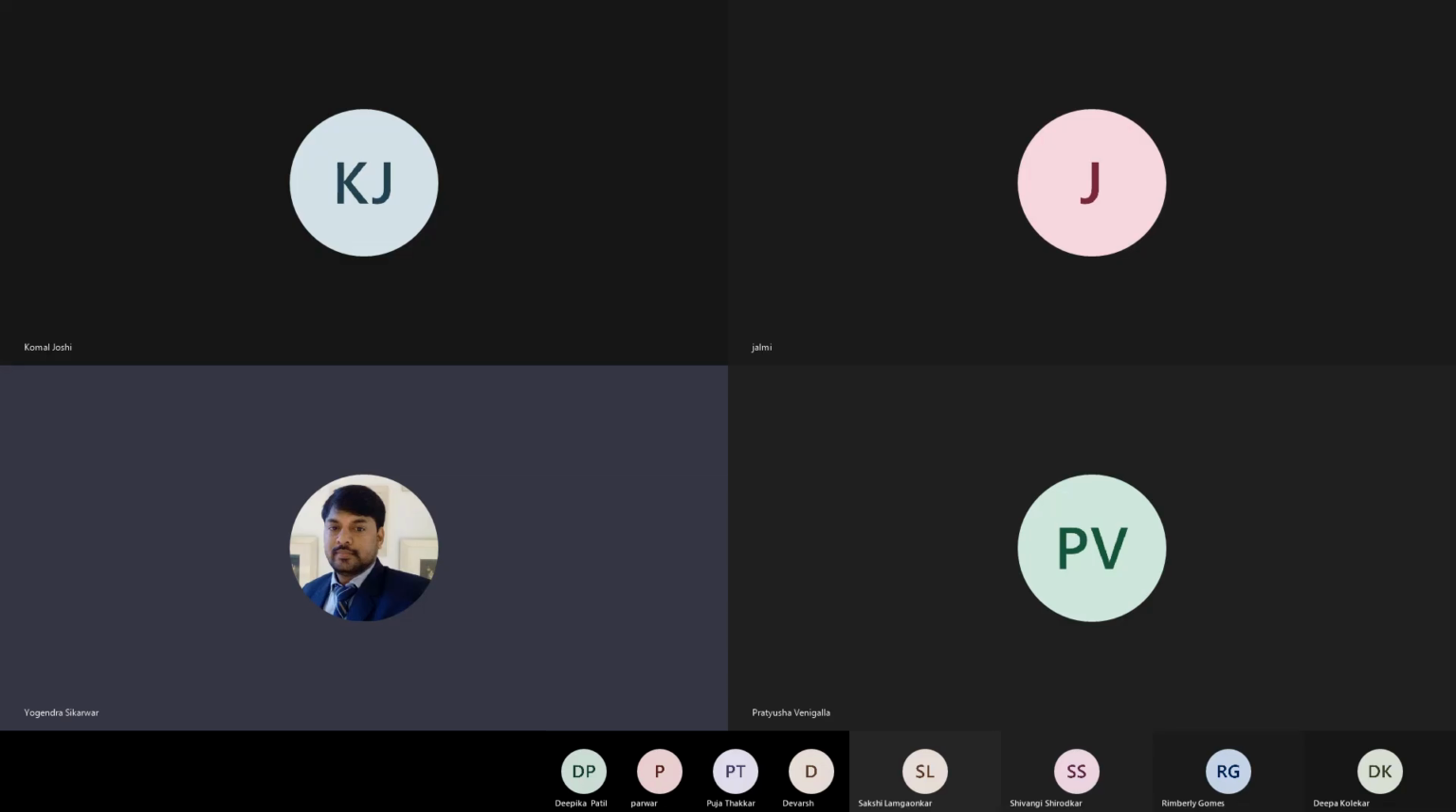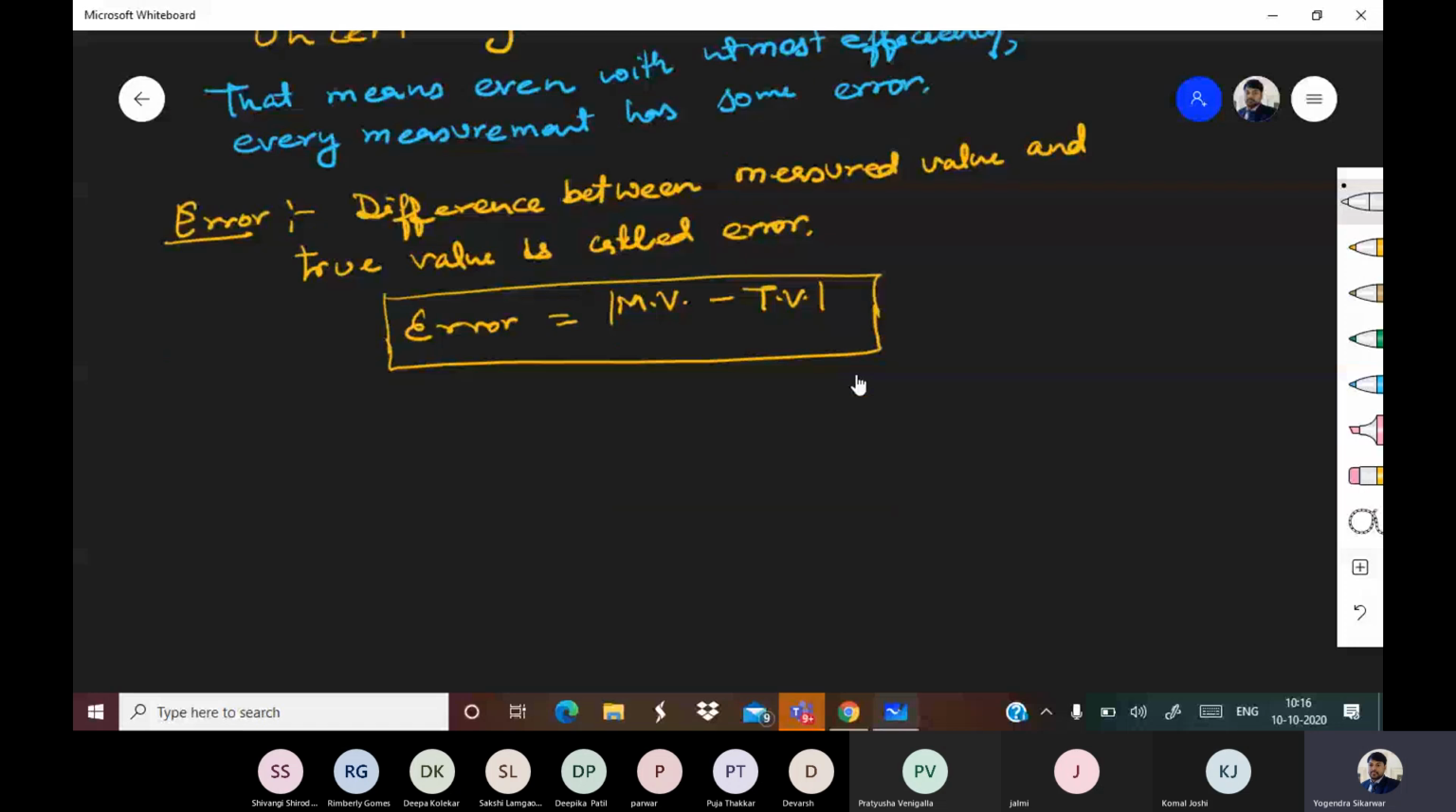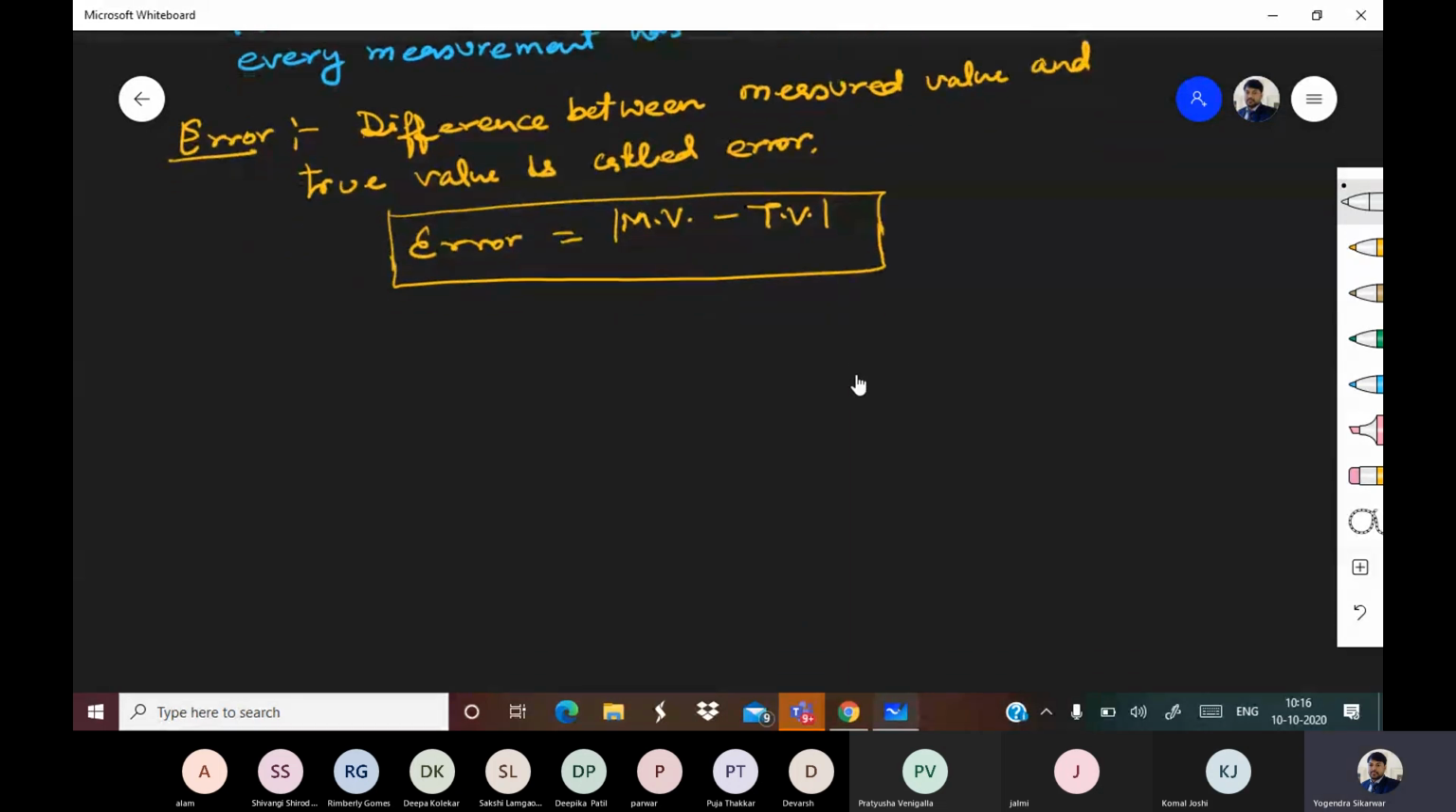About error, we have defined that error is the difference between measured value and true value. The difference between measured value and true value is called error. So suppose someone is measuring a value. If the value he has measured is close to the true value, then error will be less. But if the measured value is far away from the true value, then error is large.